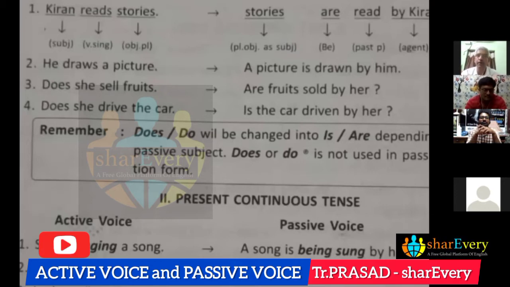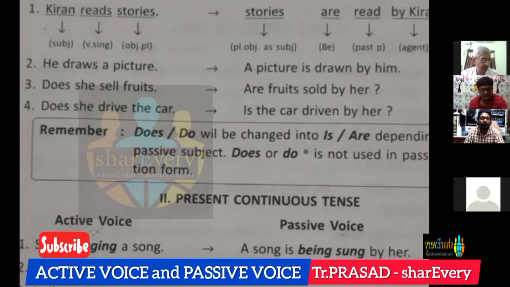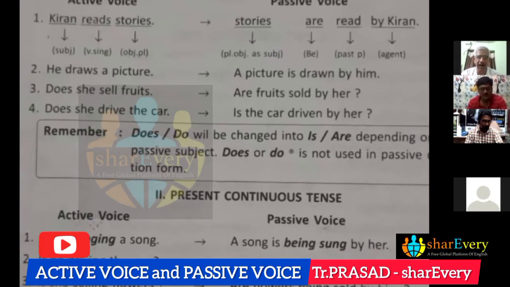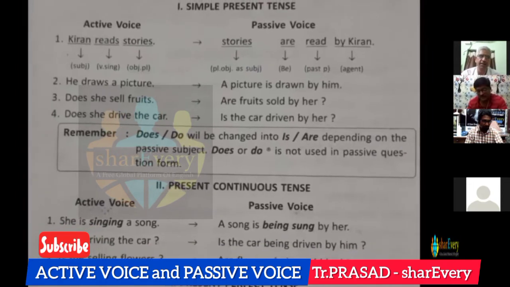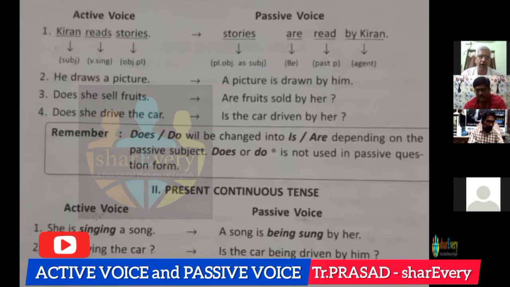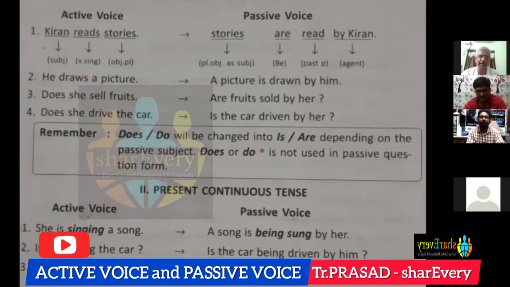So next, present perfect tense. In the present perfect tense, we use has or have. And the important point here, we should know the difference between the uses of has and have. Has is singular, whereas have is plural. And only I is exemption. After I, we use have. Except I, all other singular subjects take has and plural subjects take have. That is important.